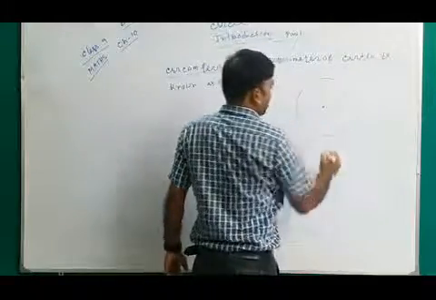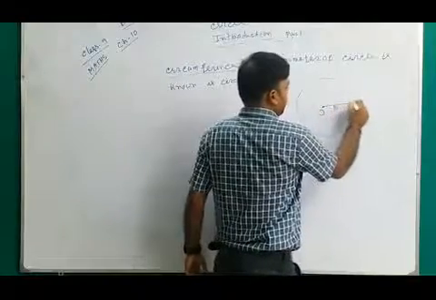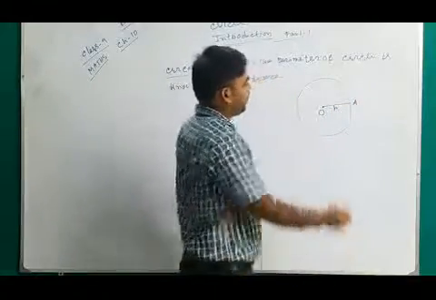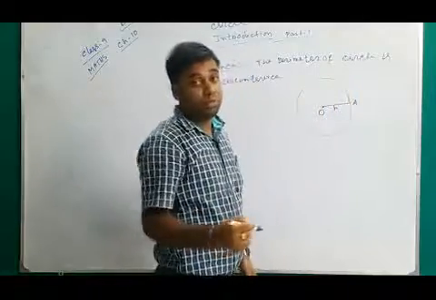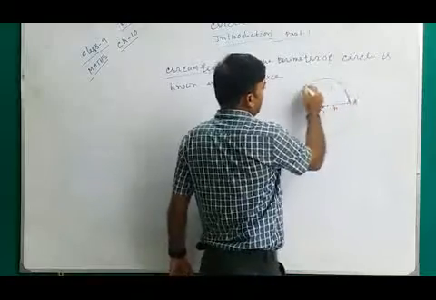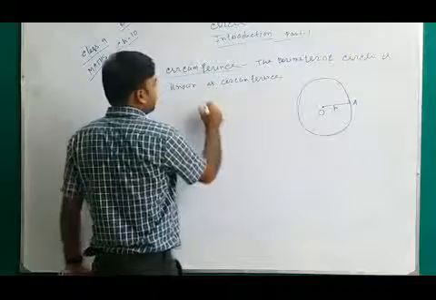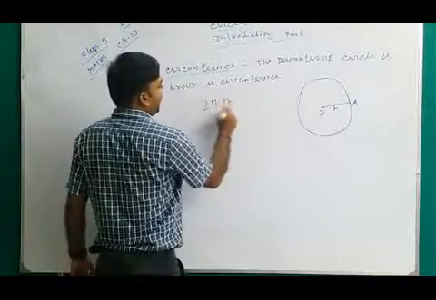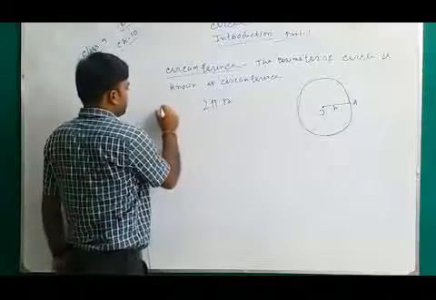Circle having center O and radius R. Circumference means the path traveled by the moving particle, moving object or moving point A. That path is the circumference. And what is the formula of circumference? That is 2 pi r, where pi equals 22/7. So that is the circumference or perimeter.